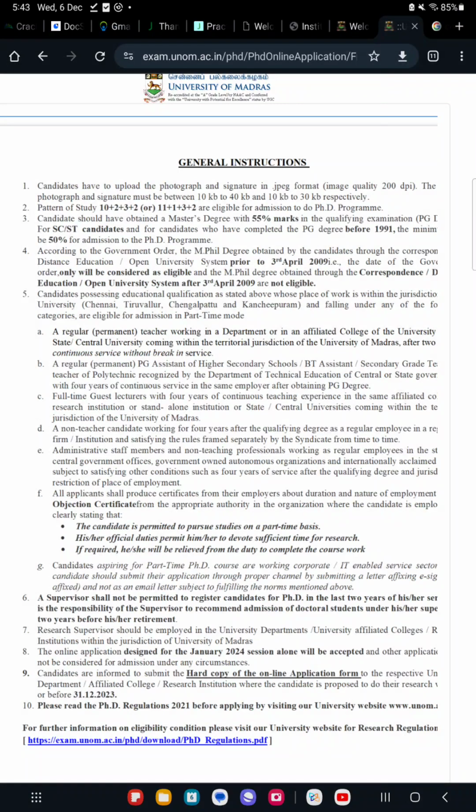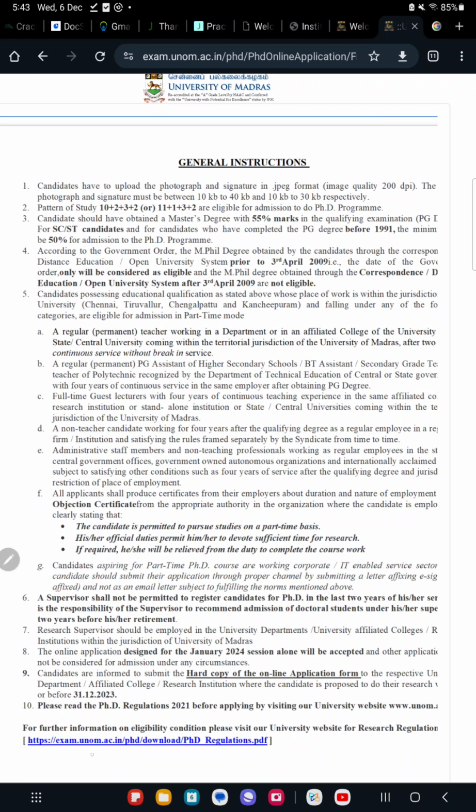So in this video, we are going to see about PhD admission. What is PhD admission, how the process will be done, what are all the various requirements. So this is the University of Madras PhD notification, general instruction. This will be the complete format of the notification you will see on the university site. All the information you require for applying for PhD in University of Madras, they give in detail